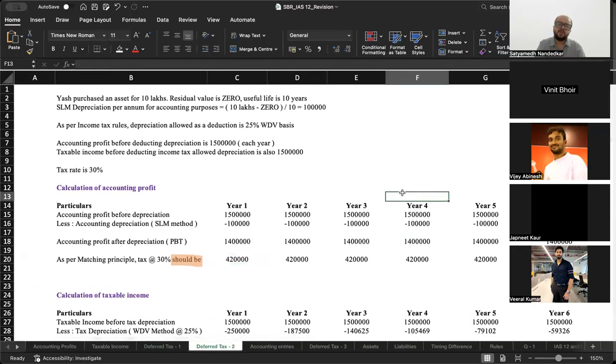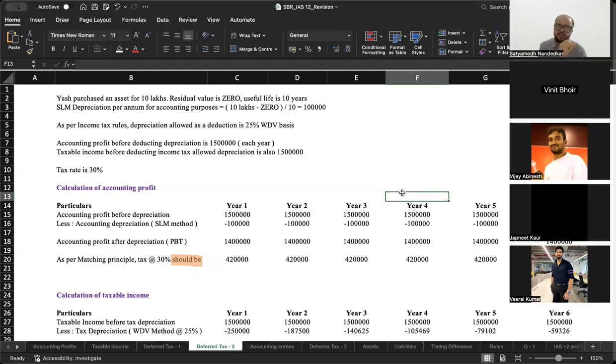यहाँ पे what has happened is an entity has purchased a non-current asset for 10 lakh and it has a useful life of 10 years and no residual value. So year on year accounting depreciation will be 1 lakh, 10 lakh upon 10. And income tax authorities tell you that we will give you depreciation on a 25% WDV basis. Now, accounting profit before recording accounting depreciation is 15 lakh. Taxable income before recording income tax depreciation is also 15 lakh.